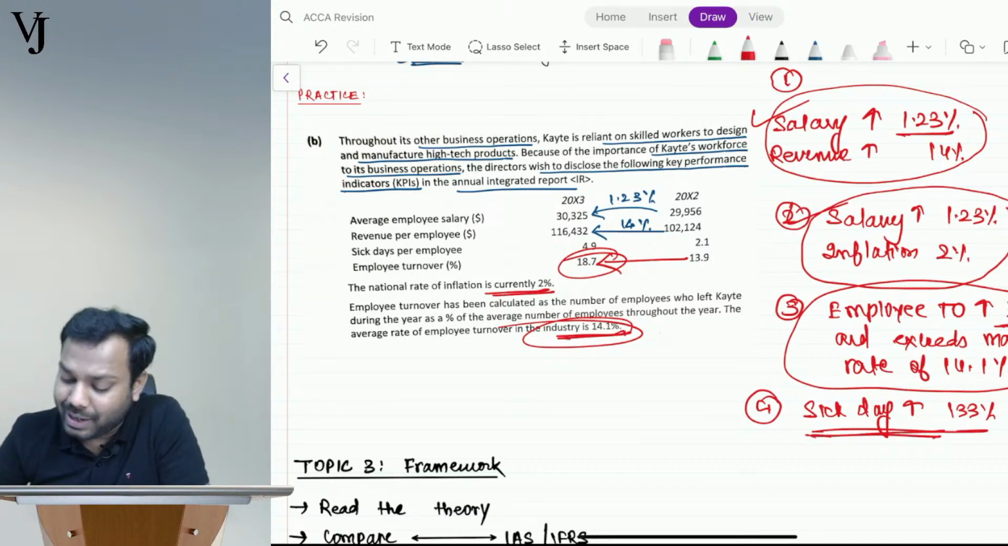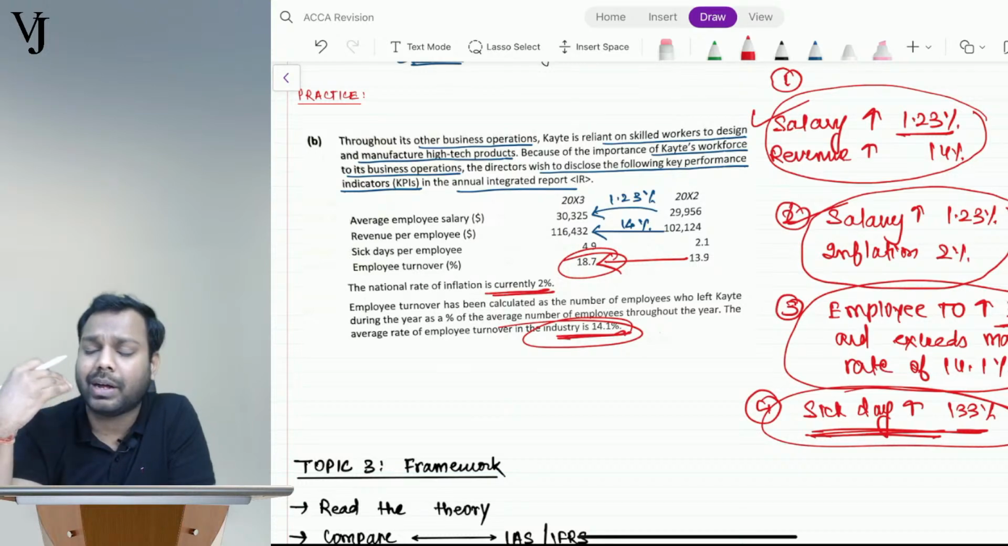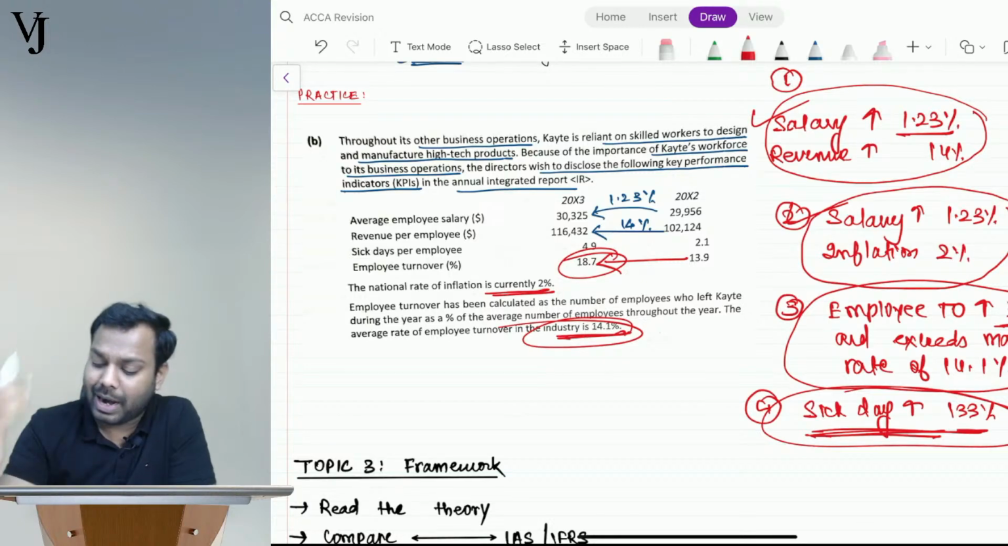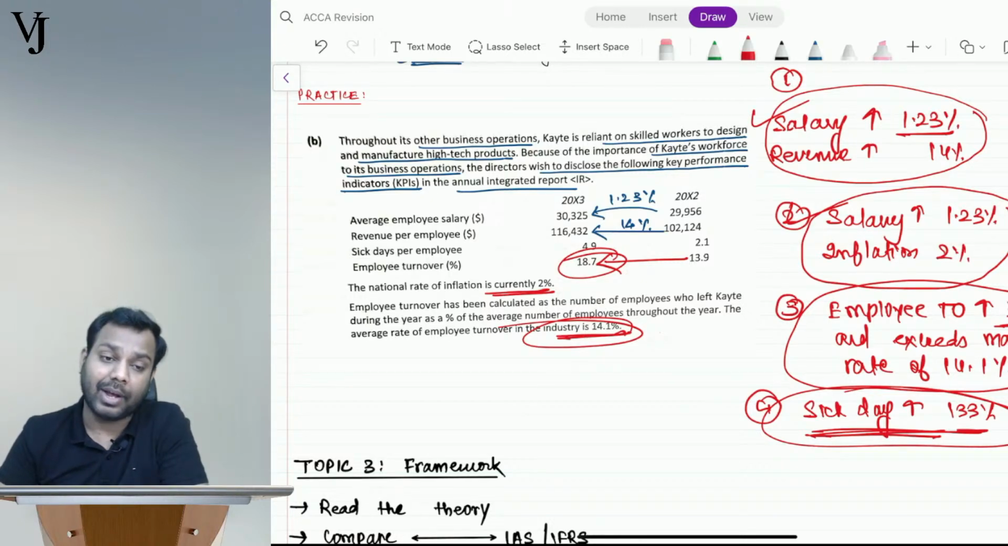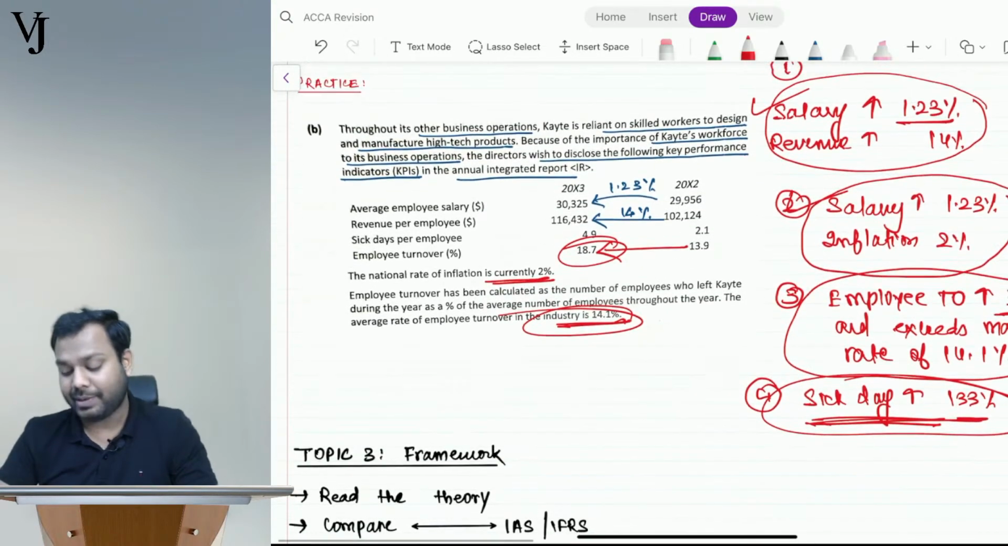And sick days are increasing by 133%. Why? Because the employees are dissatisfied. They don't like coming to office. They don't like the workplace environment. That might be the case, and that's the reason why they are leaving the company as well. So this is how you have to analyze it.